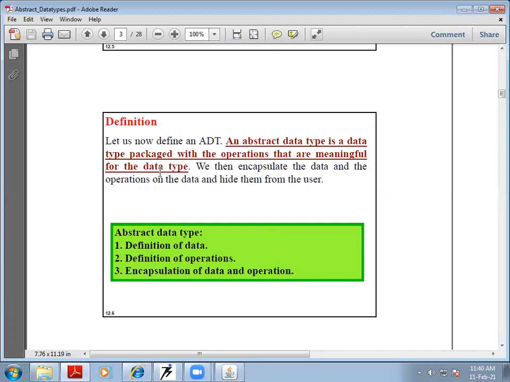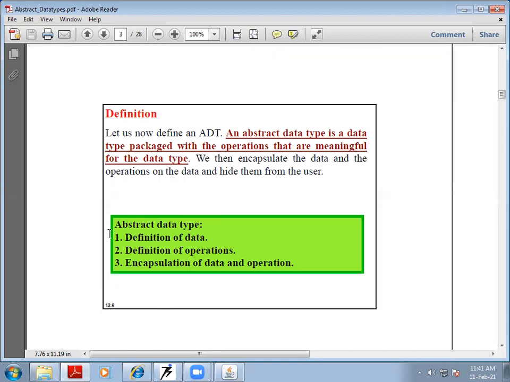So let us come to the definition of the abstract data type. An abstract data type is a data type packaged with the operations that are meaningful for the data type. Just as we have given the example of the addition of two numbers. So the take home lesson is we can encapsulate the data and the operations on the data and hide from the user how the operations are carried out. The user just uses some operations, just uses some functions to manipulate or deal with that data type.